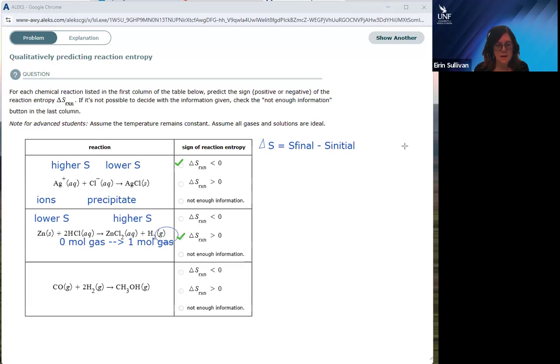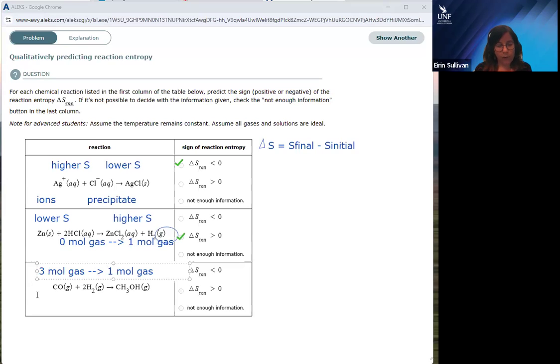Then the last one, we have carbon monoxide reacting with hydrogen to form methanol. So what do we have here? We have 3 moles of gas on the left-hand side, and only 1 mole of gas on the right-hand side.